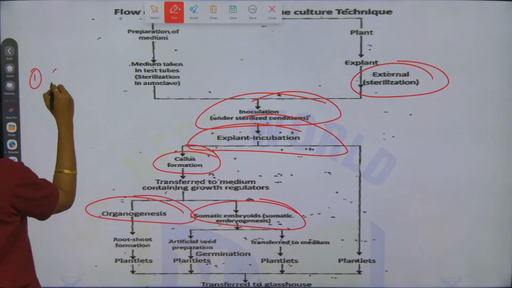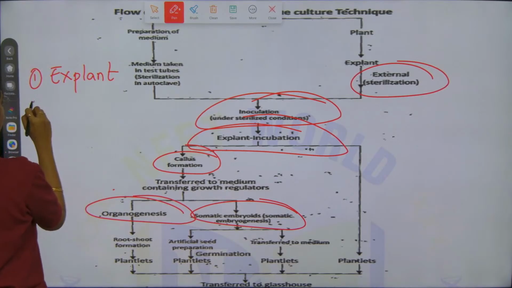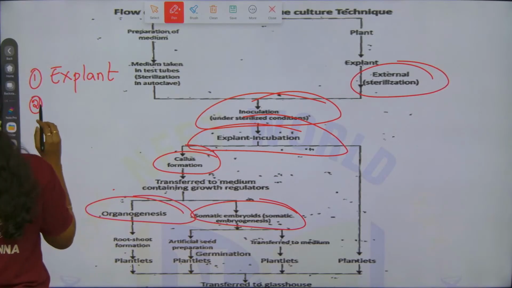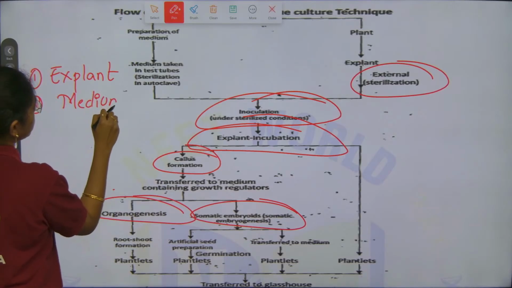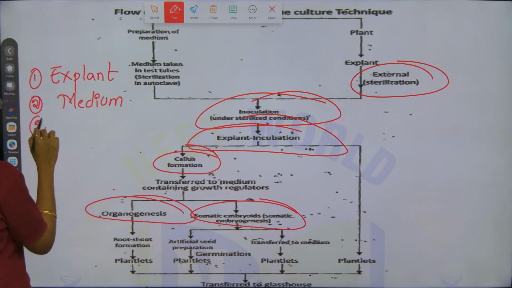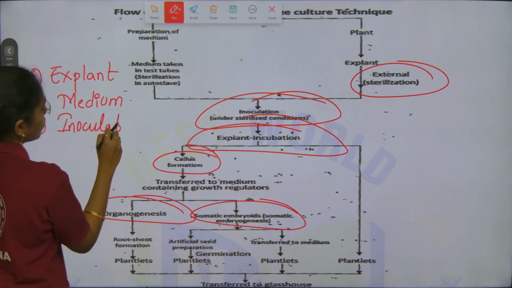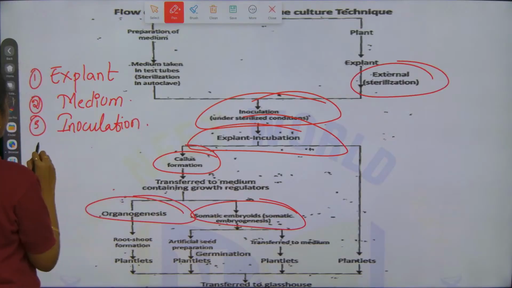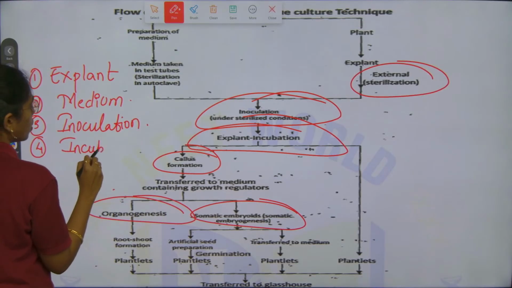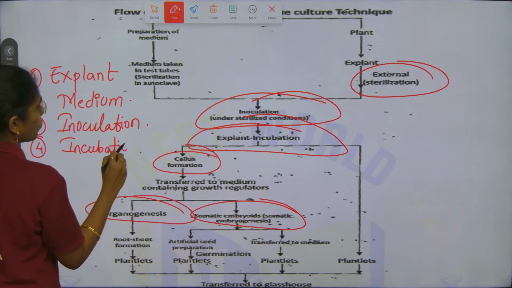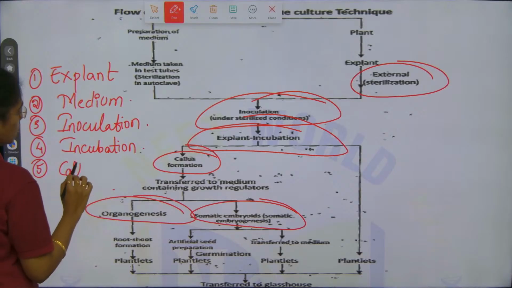So what are the steps? First is selection of the explant. Second will be preparation of medium. Third is inoculation. Fourth is incubation. Fifth, callus formation.